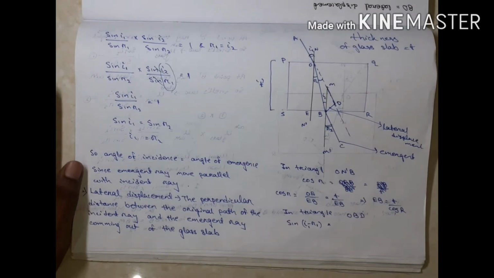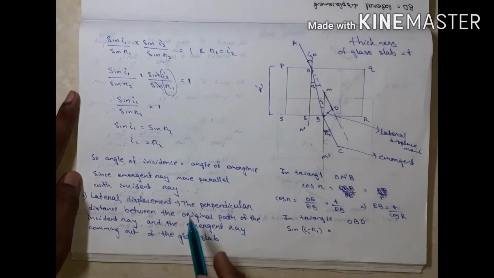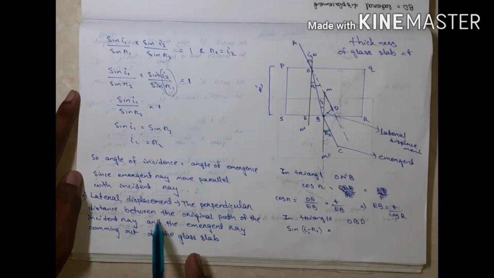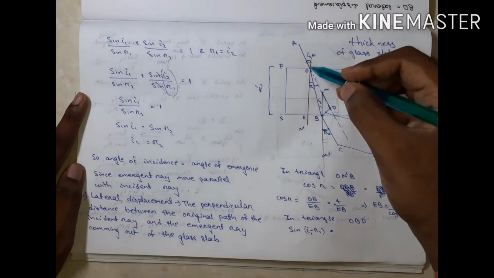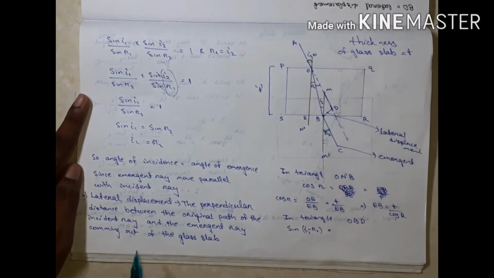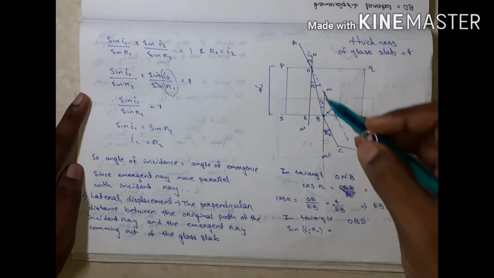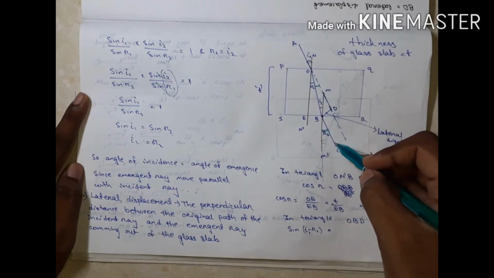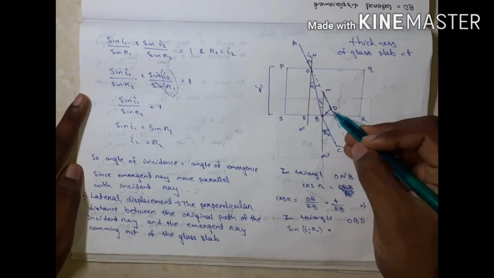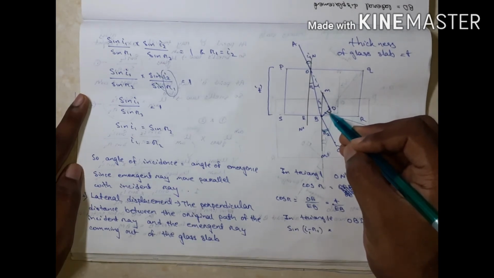Okay. Then what is the lateral displacement? The perpendicular distance between the original path of incident ray and the emergent ray. It is perpendicular.